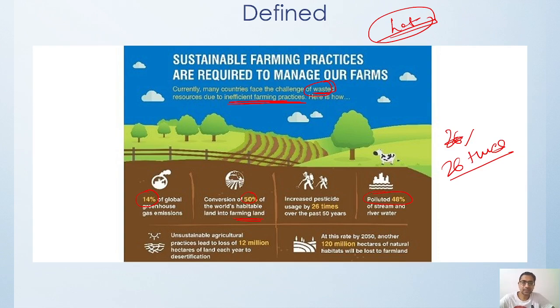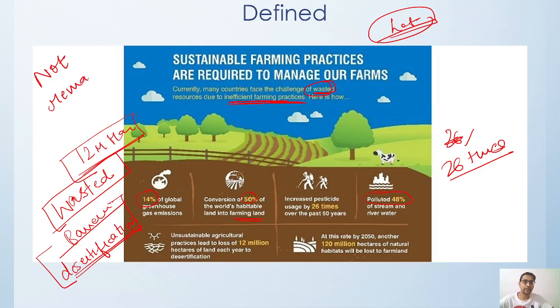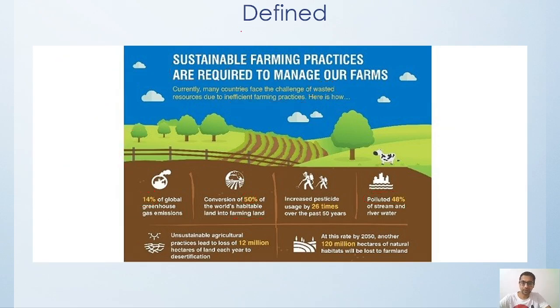Then, unsustainable agriculture practices have already lost 12 million hectares of land. Every year land is getting wasted, converted into barren land because of the use of too much chemical fertilizer, and the land is moving towards desertification. Because of chemical fertilizer, the land is not remaining productive. So that is why we are focusing on sustainable farming practices.